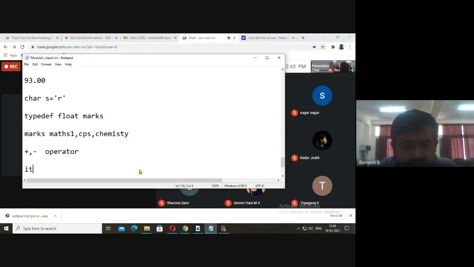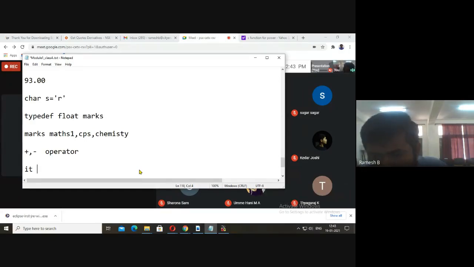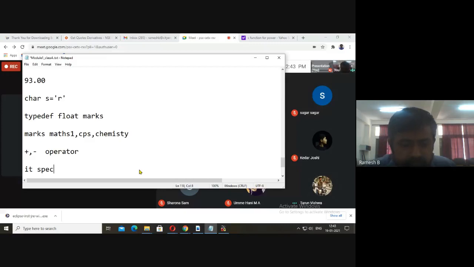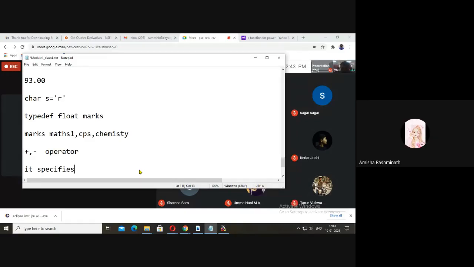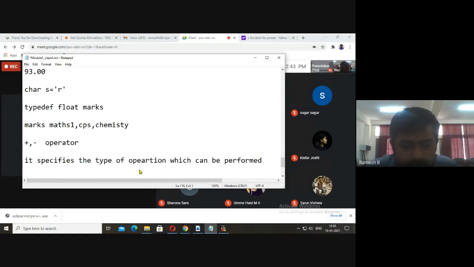Symbols used for calculating values. Okay, good, Suhas. It's used for doing some function, sir. Yes, it commands the computer. It specifies the type of operation which can be performed on operands.